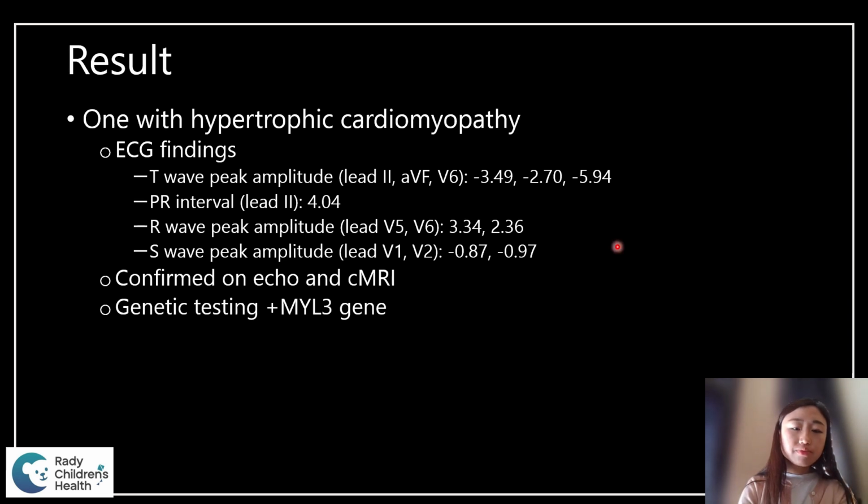I just wanted to briefly touch on that one patient who had the hypertrophic cardiomyopathy diagnosis. This patient had EKG findings as above. Again, he had a very prominently different Z-score outside of the normal range. He had multiple leads outside of the normal range that could be associated with LVH. This patient had a confirmed finding of hypertrophic cardiomyopathy based on echo and cardiac MRI, and genetic testing was positive for a mutation in the MYL3 gene.